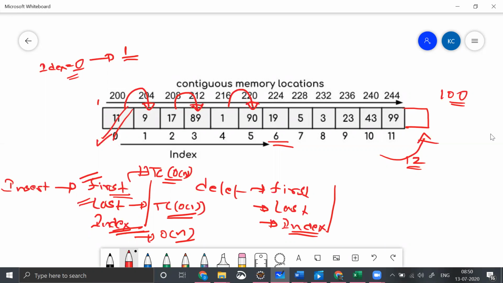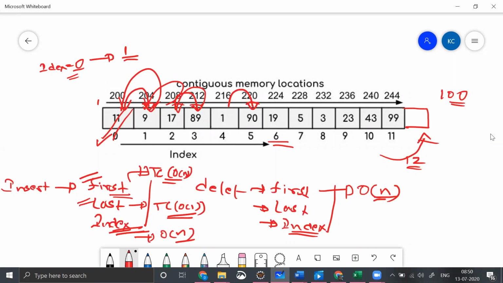So again, what happens when you are deleting something at index 0? Again there will be shifting operations, right? Shifting operations like this, because your array should be starting with 0, but you have deleted something, so it should be adjusted internally. It all happens internally.